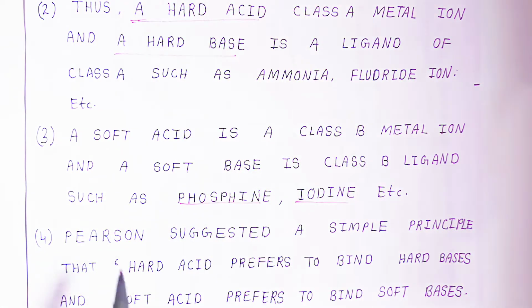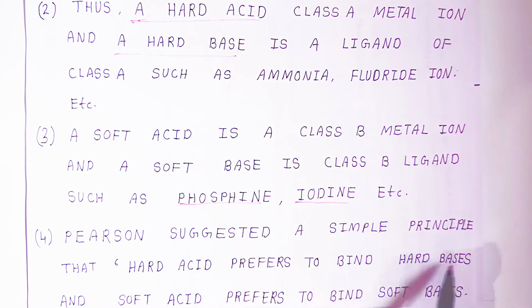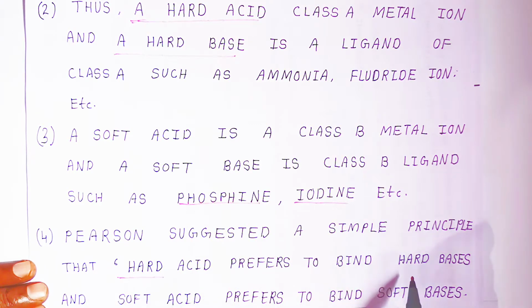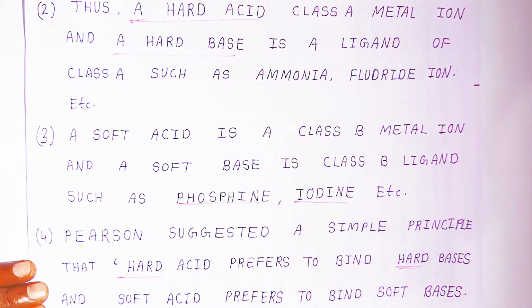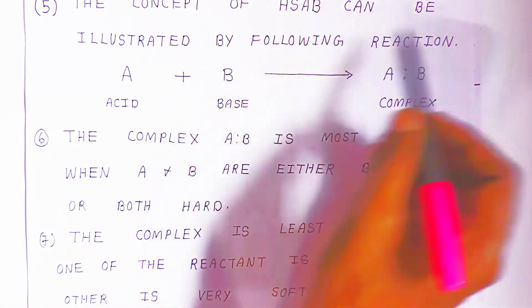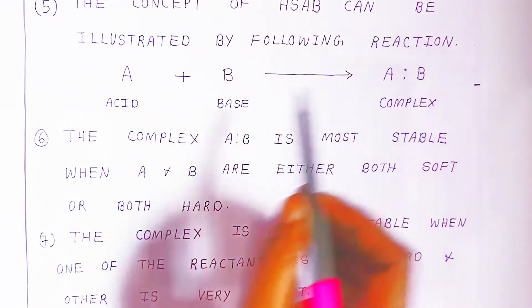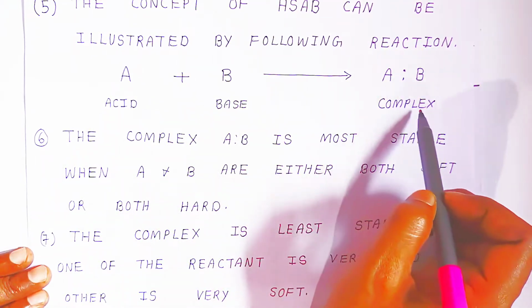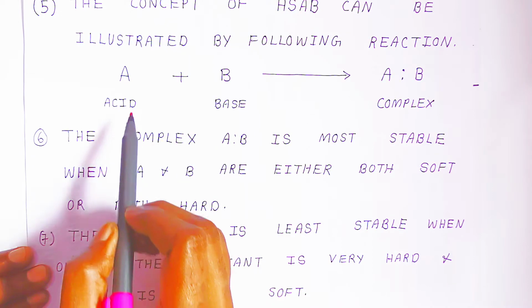Now Pearson suggested the simple principle that hard acids prefer to bind hard bases, and this is very important. Soft acids will always combine with soft bases. The concept of HSAB can be illustrated by the following reaction. Suppose you have an acid and a base, they will form the complex like this.